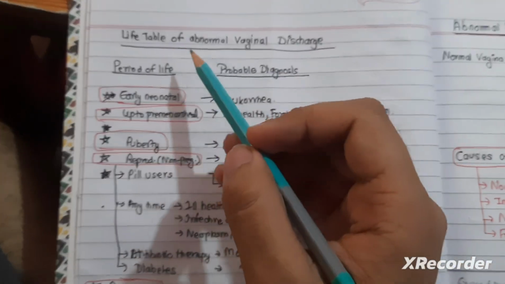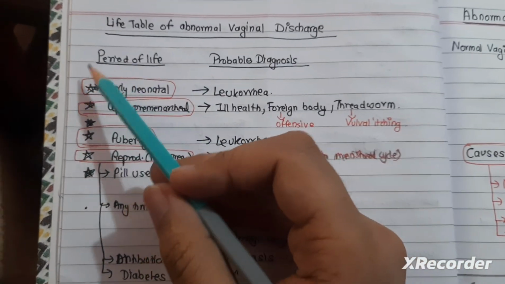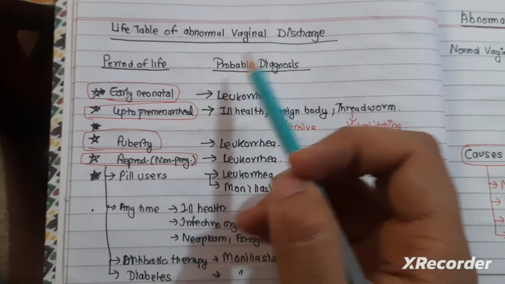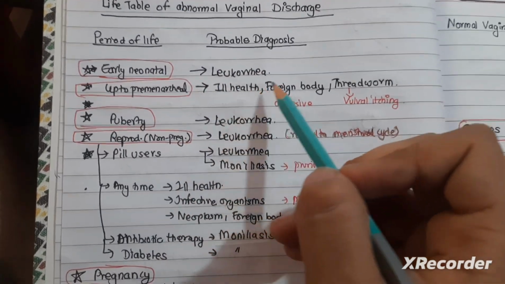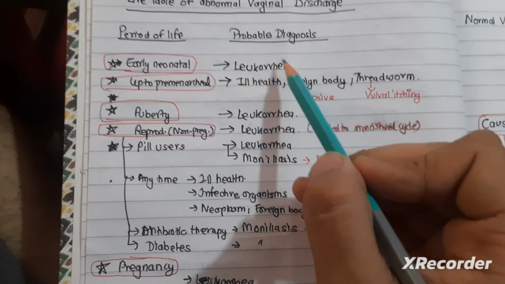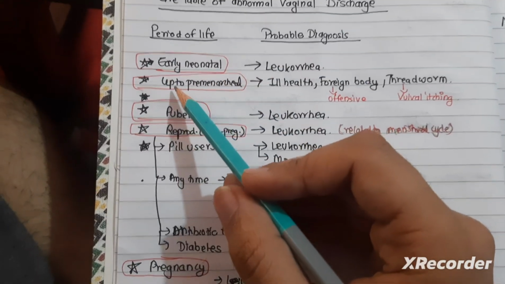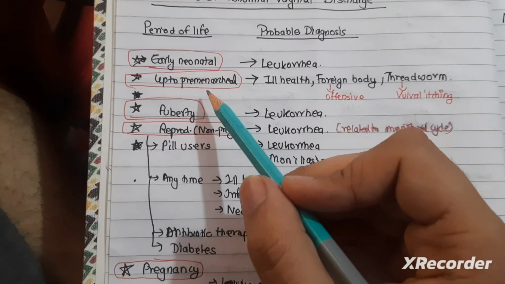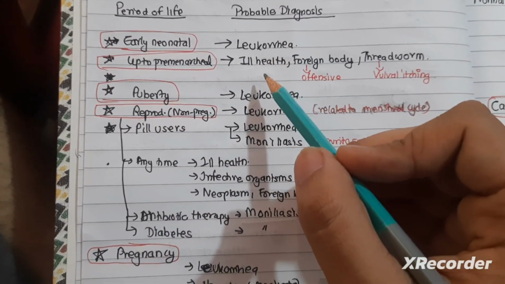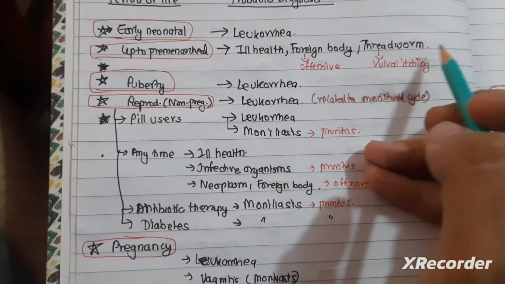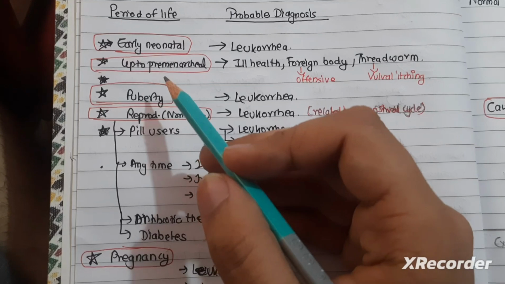The abnormal vaginal discharge has different causes in different stages of the life cycle. In the early neonatal period, if there is abnormal vaginal discharge, then the probable diagnosis will be leukorrhea, and we will talk about this topic in a later video in detail. And up to pre-menarcheal age, the probable diagnosis can be due to ill health, foreign body, and threadworm. These three can cause abnormal vaginal discharge up to pre-menarcheal age.